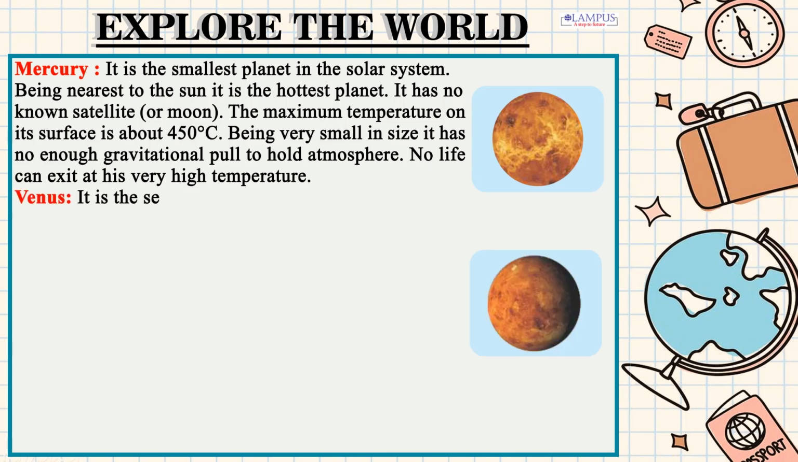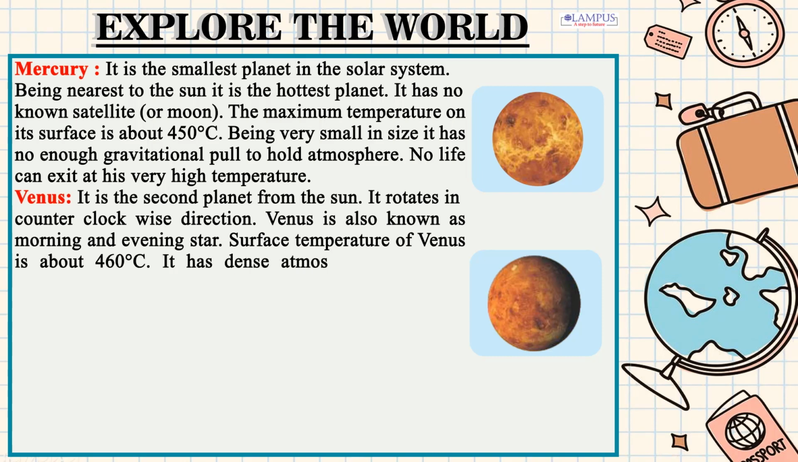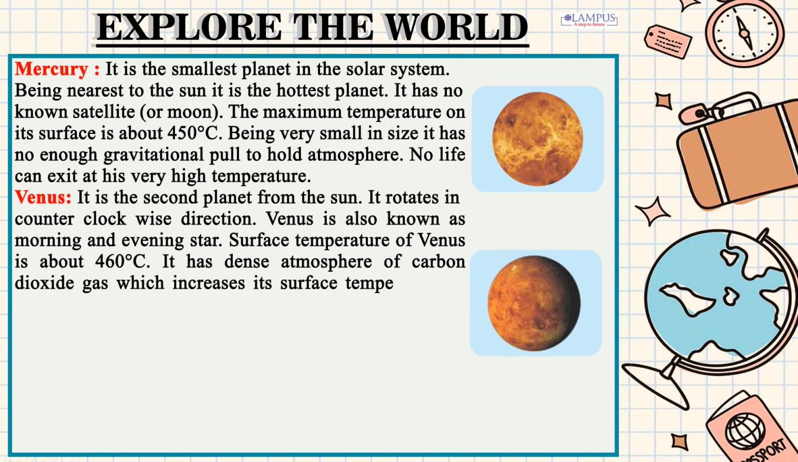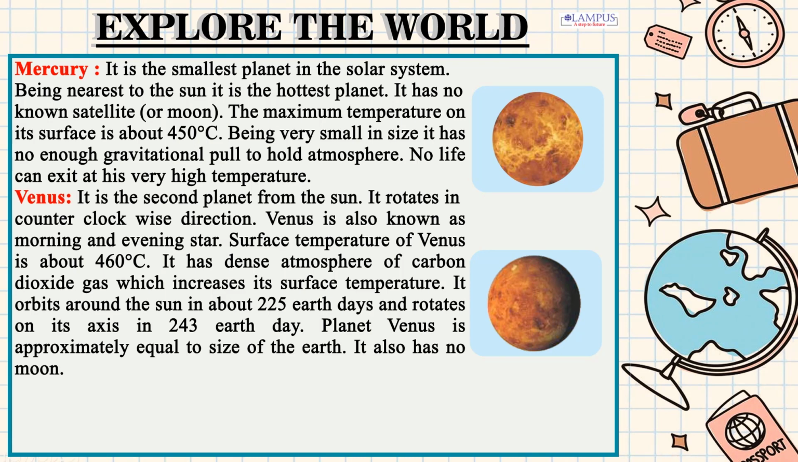Venus. It is the second planet from the Sun. It rotates in counterclockwise direction. Venus is also known as morning and evening star. Surface temperature of Venus is about 460 degrees Celsius. It has dense atmosphere of carbon dioxide gas which increases its surface temperature. It orbits around the Sun in about 225 Earth days and rotates on its axis in 243 Earth days. Planet Venus is approximately equal to size of the Earth. It also has no moon.